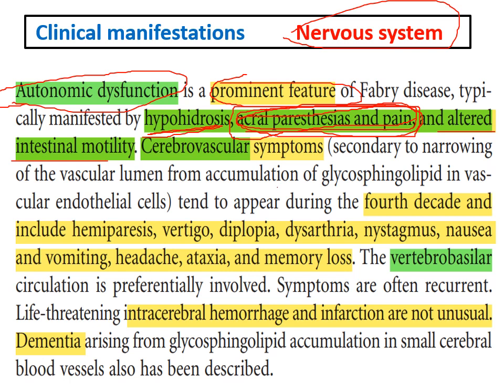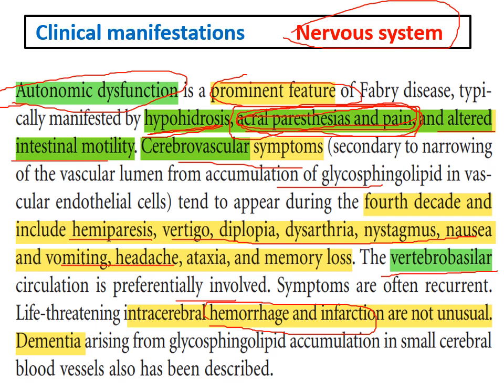Also, altered intestinal motility has been described. Also, glycosphingolipid accumulation in the blood vessels reaching the brain will lead to narrowing and ischemia of the cerebrovascular circulation that will lead to manifestations in the form of hemiparesis, vertigo, diplopia, dysarthria, nystagmus, nausea, vomiting, headache. Also, the vertebrobasilar circulation is involved, and intracerebral hemorrhage and infarctions can be present in patients with Fabry disease. Dementia has also been described in some patients. So don't forget acral paresthesia and pain.